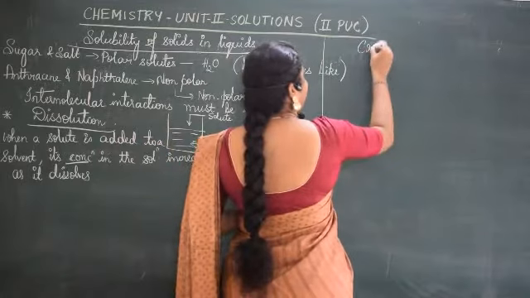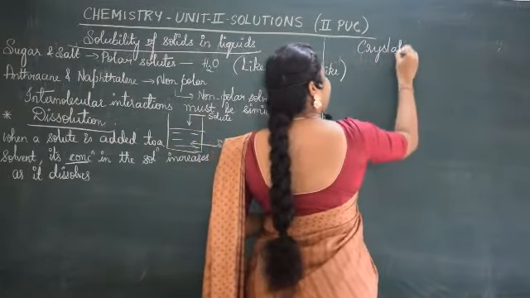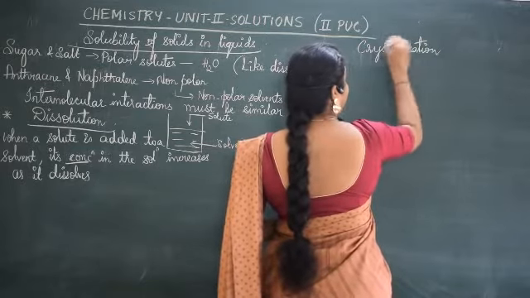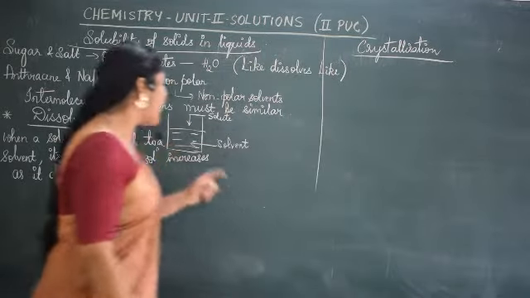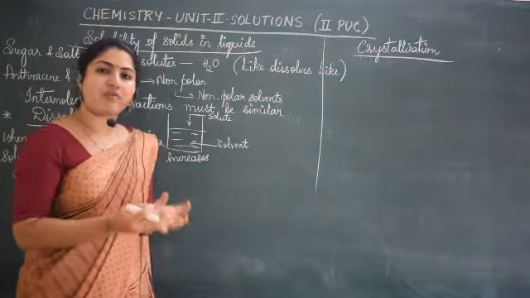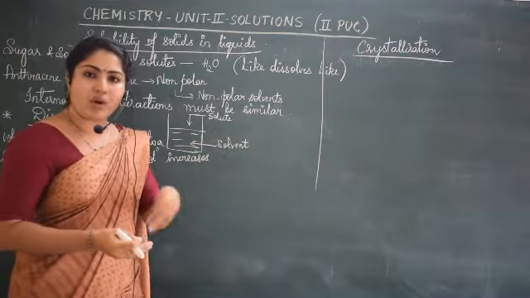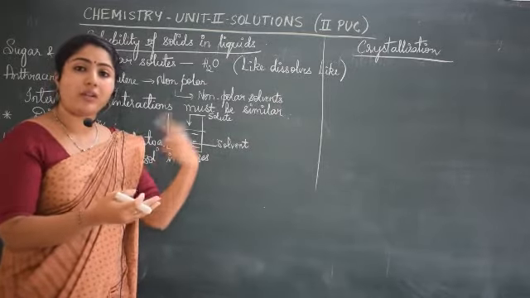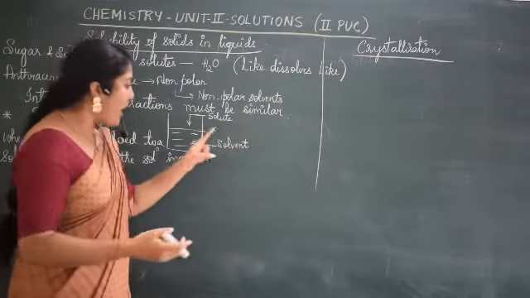The other term is crystallization. Crystallization means, now when the solute is added to solvent, we said some of the solute particle gets dissolved in the solvent and its concentration increases. What about the remaining solute particles? What happens to the remaining?